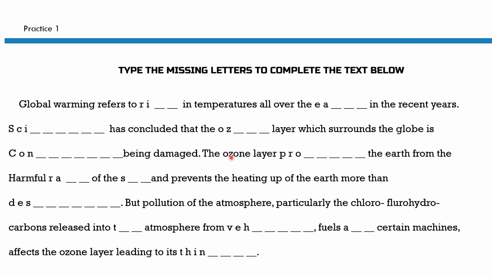Okay, the ozone layer blank the earth from the harmful blank of the blank and prevent the heating up of the earth more than blank. But pollution of the atmosphere, particularly the chlorofluorocarbons released into blank atmosphere from blank fuels blank and certain machines, affects the ozone layer leading to its blank.